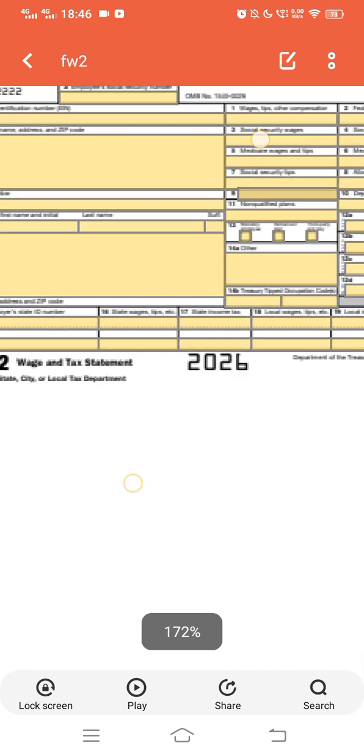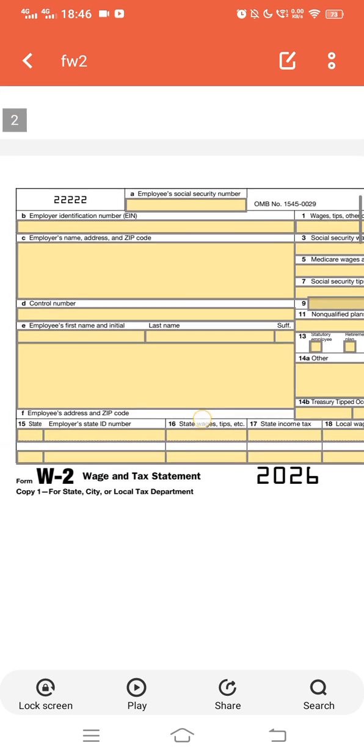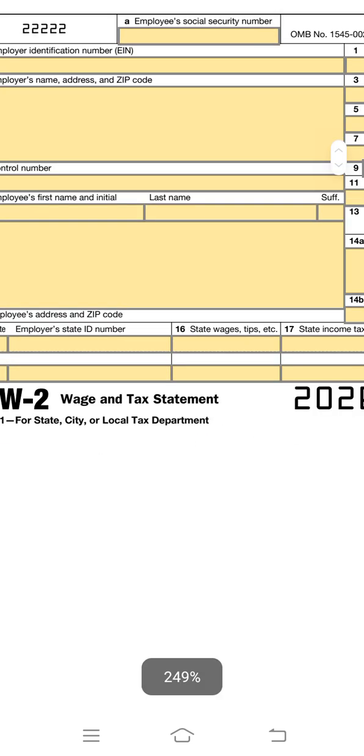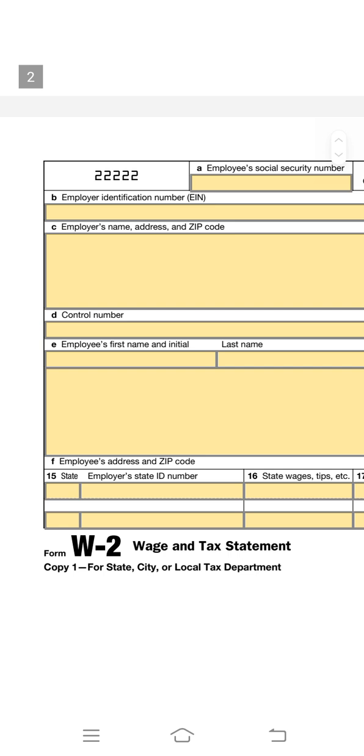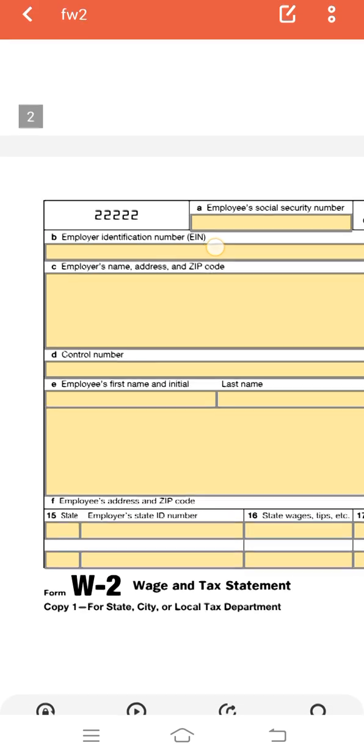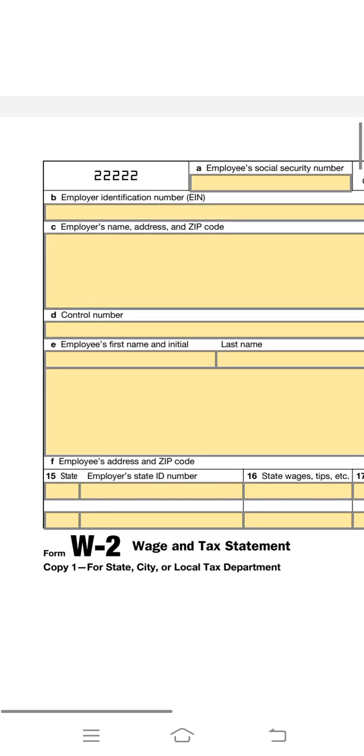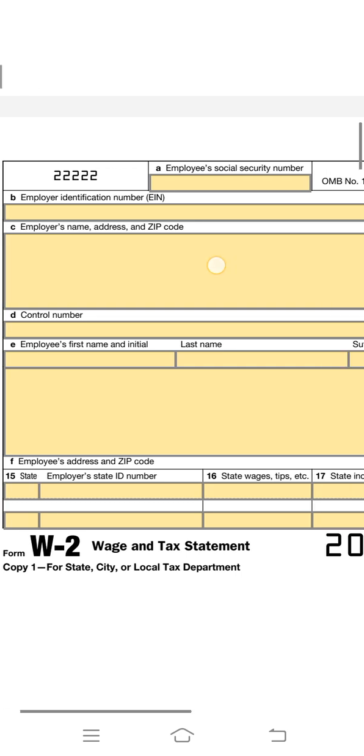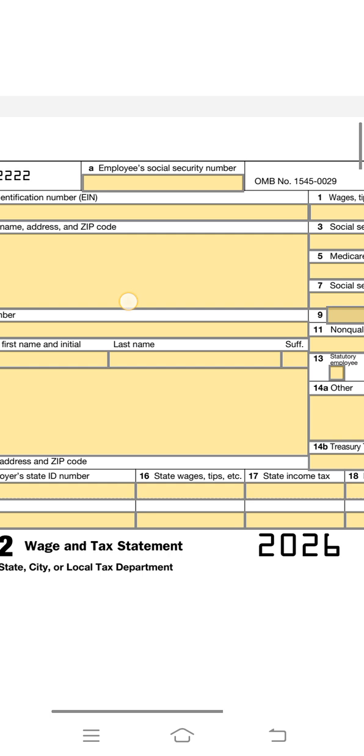Basically the W2 form looks like this, and there is the employer identification number which needs to be mentioned, that is the EIN number. And there is the employee's social security number, and then the employer address and zip code.